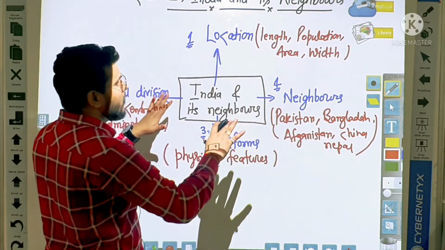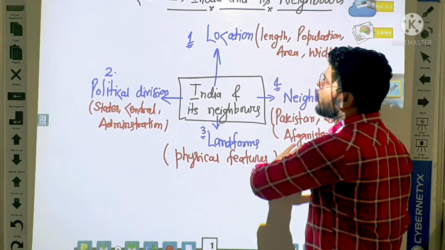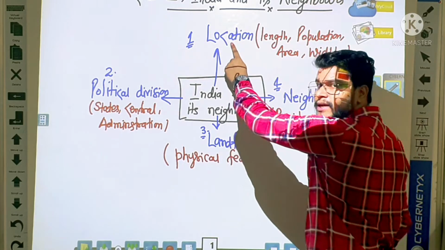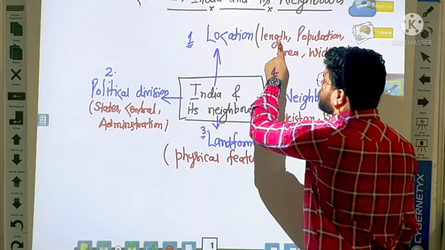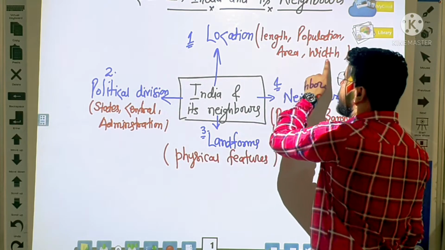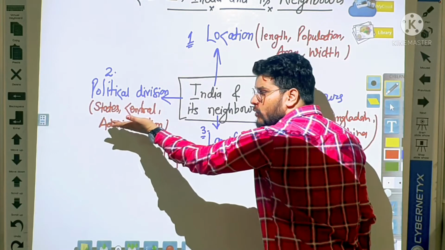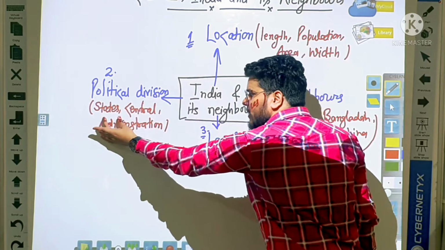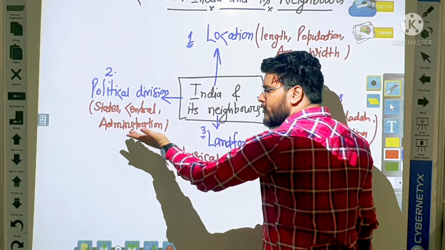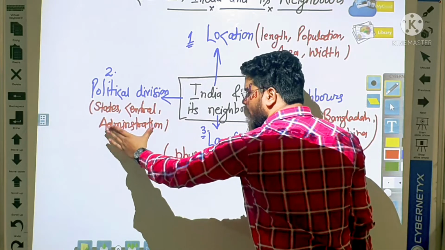Students, first of all, everybody understand what we are going to learn in this chapter. We will learn about location: India's length, population, area, and width. Second, political division: states, the central government, and how our country is managed, that is, administration.